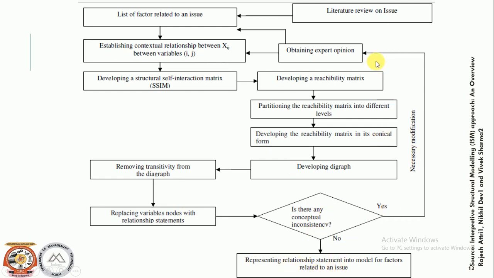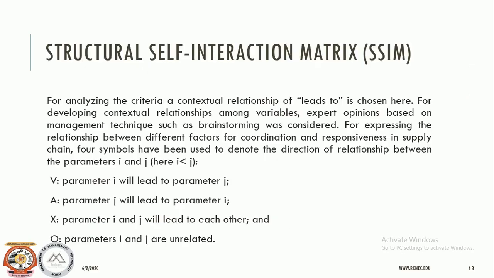If yes, then again go to the expert to obtain the opinion and again to find out the new kind of contextual relationship between the variables which have not been considered so far. So, structural self interaction matrix. There are 4 different types of entries in this structural self interaction matrix: V, A, X and O.